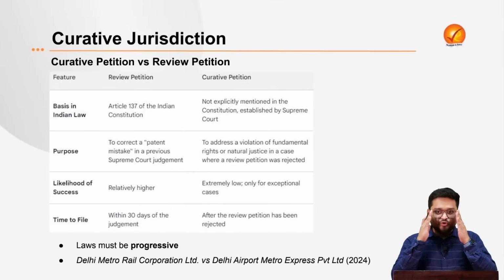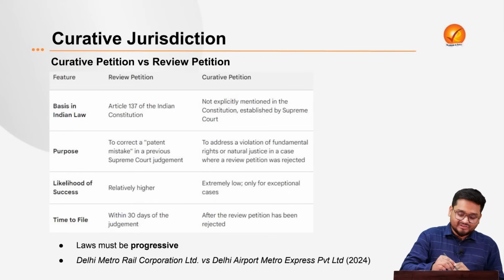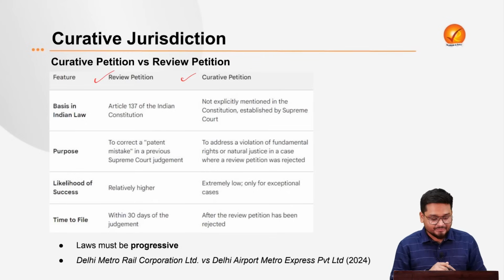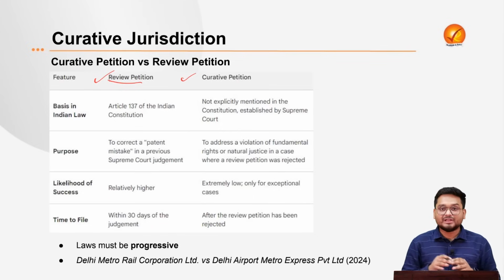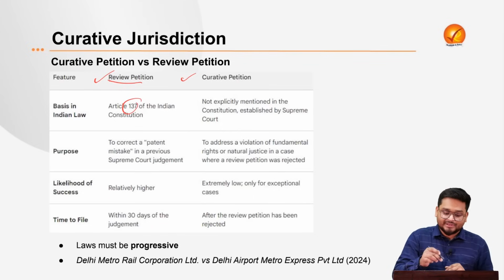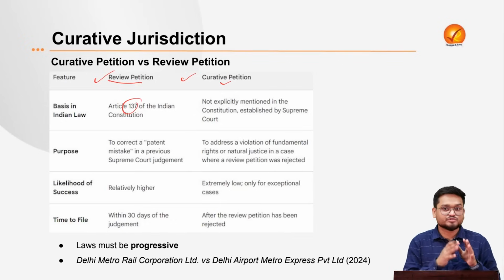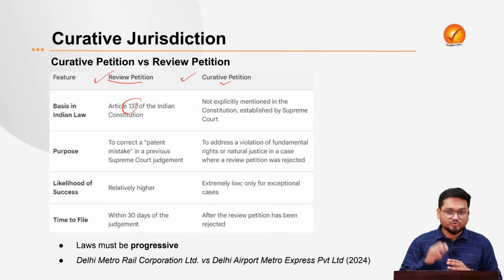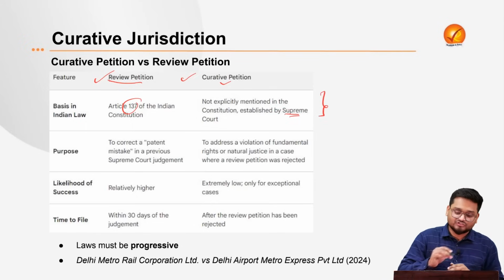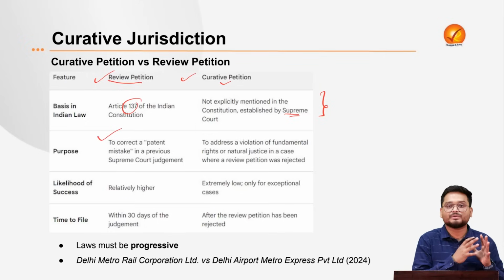And here we have to draw some line between the review petition and the curative petition. This is perfectly highlighted by this table here. Now, the review petition is directly mentioned in the Constitution, Article 137, but the same is not there with respect to the curative petition. It is based on the Ashok Hurra versus Rupa Hurra case of 2002, and is based by the Supreme Court itself. The purpose of review petitions is to correct a patent mistake or any kind of errors and omissions in previous Supreme Court judgments.